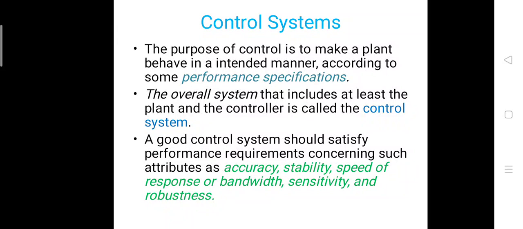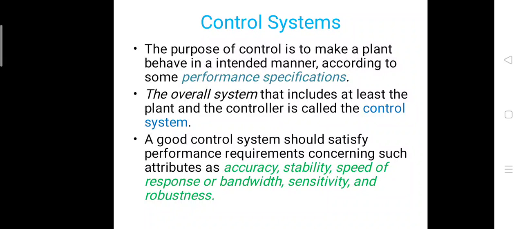So the overall system that includes at least the plant and the controller is called the control system. So in any control system we have the controller, plant, input signal and output signal. That is the important thing for any control system. A good control system should satisfy performance requirements concerning such attributes as, so there are several parameters which are considered as the performance requirements or performance characteristics, like accuracy in the system, what level of accuracy you want at the output of any machine.